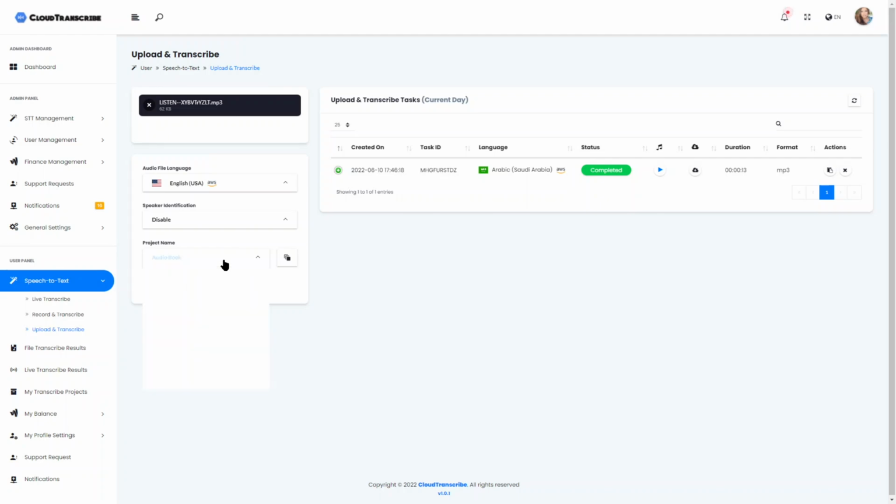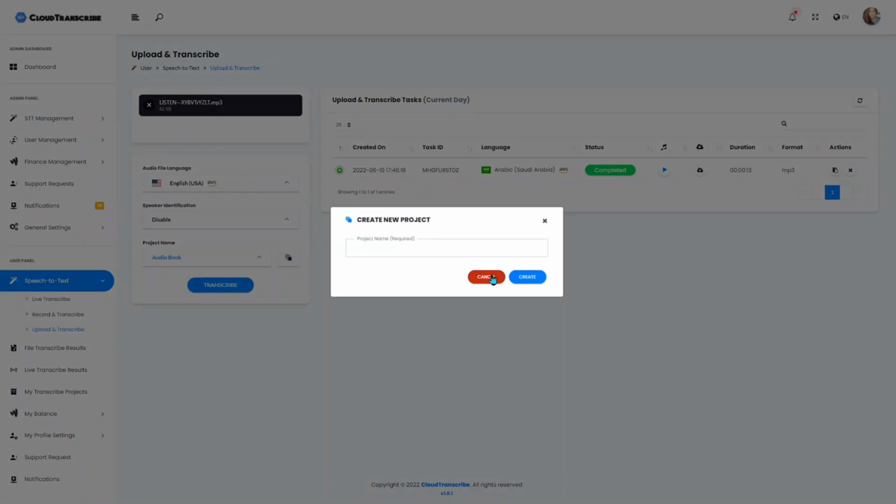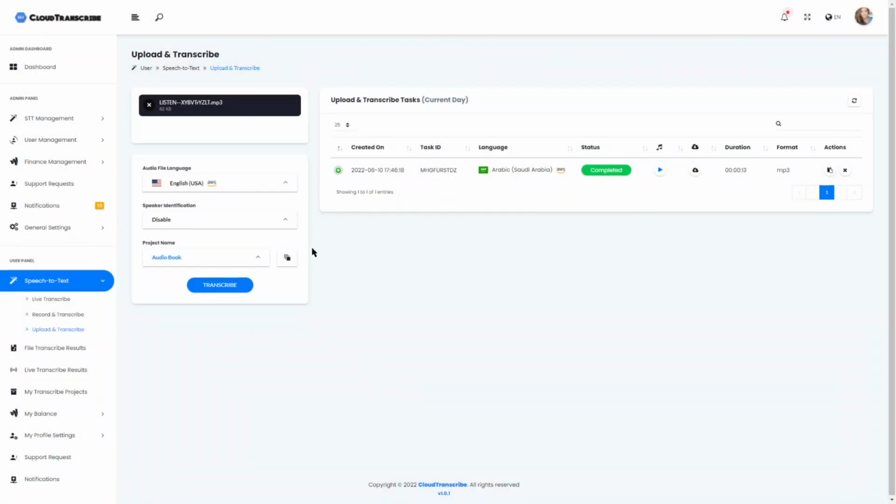You can also group them by creating a project. So under this project, all of the results can be found when you go to your transcribe projects page, my transcribe projects page. You can immediately see there under whatever project you set. So I've uploaded the file, then selected the language, and then click transcribe.